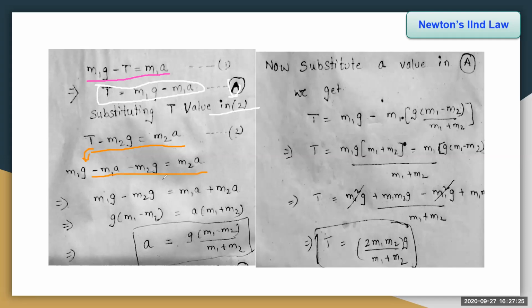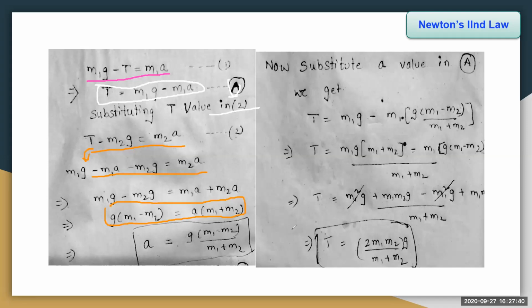Now taking m1a to the other side, we get m1g minus m2g is equal to m1a plus m2a. Now taking g common, m1 minus m2 into g is equal to a into m1 plus m2.